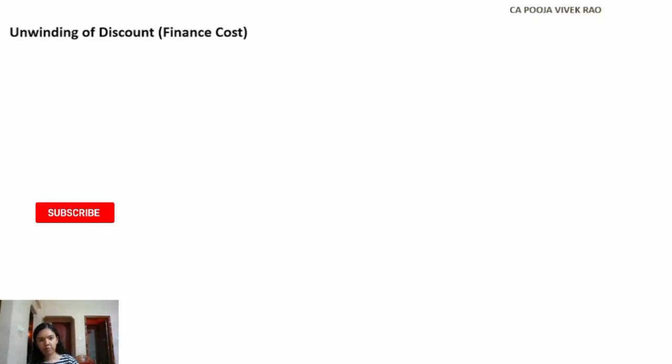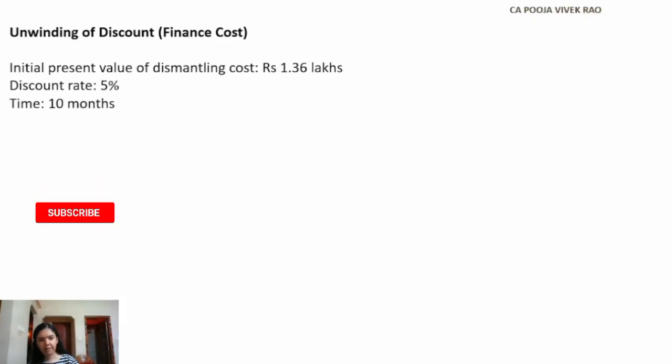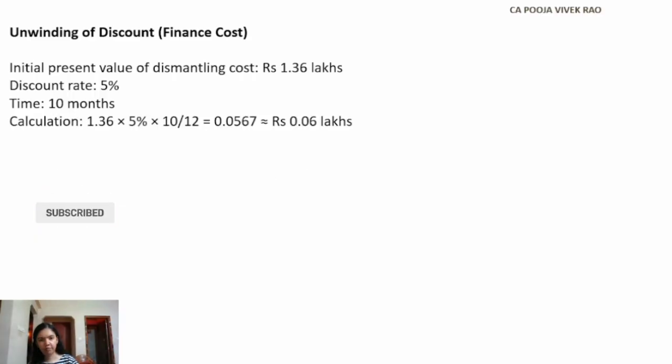Now we will also have to take into account the finance cost, that is unwinding of discount. The initial present value of dismantling cost rupees 1.36 lakhs, discount rate 5%. Time is 10 months. Hence the following is the calculation. 1.36 lakh into 5% into 10 by 12, which is equal to 0.0567, which we have rounded off to rupees 0.06 lakhs.